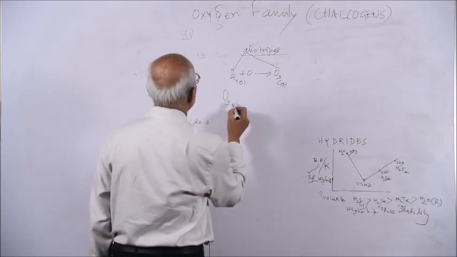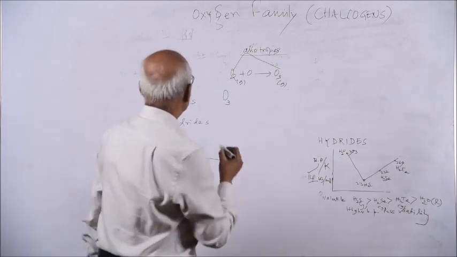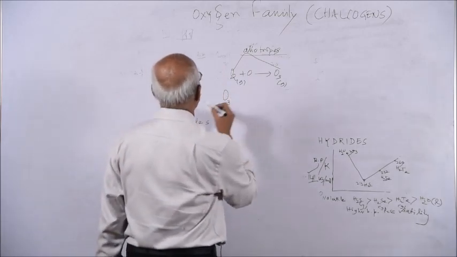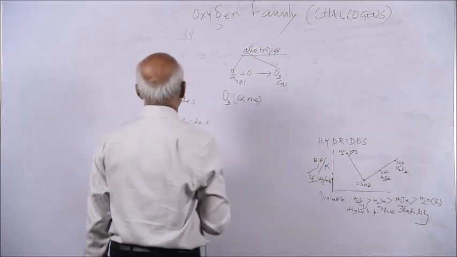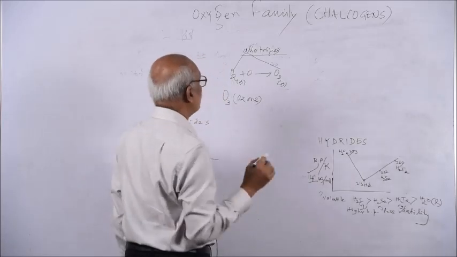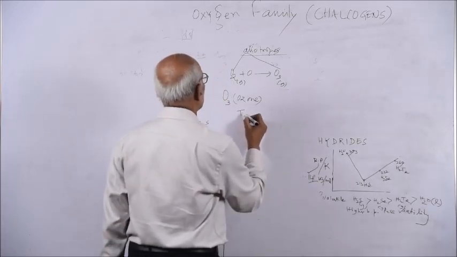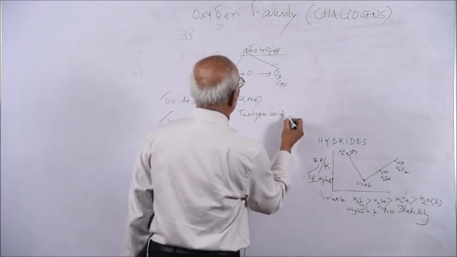So ozone and oxygen are the oxides of oxygen you can call, but the other elements generally form two types of oxides.